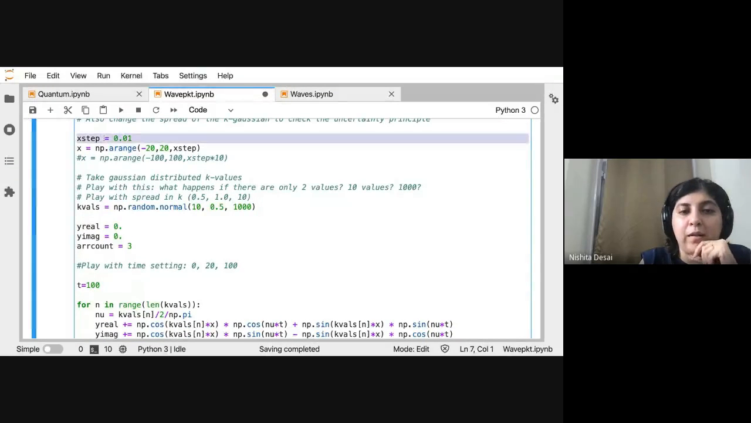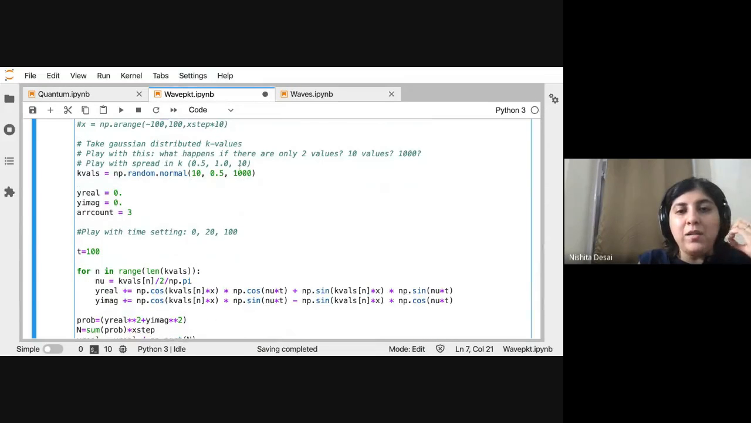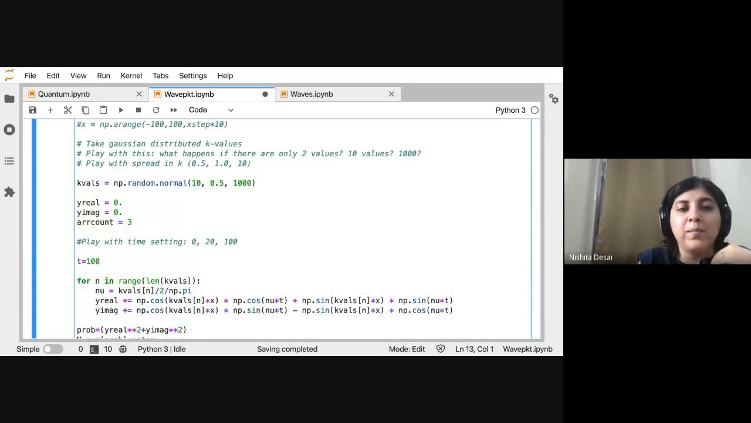So let's start. I first made my X array, which goes from -20 to 20. That's the position range that I'm going to use. And then instead of using some fixed values of k, I actually took k from a random normal distribution, which had a mean of 10 and a variance of 0.5. And I took 1000 such points. So instead of doing this addition of plus and minus 2 by hand, we now have a realistic sampling of what kind of waves are in your wave packet.